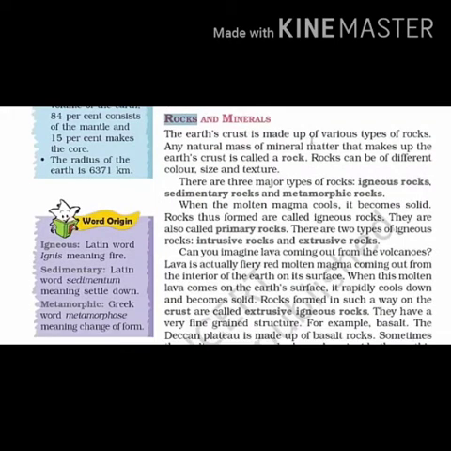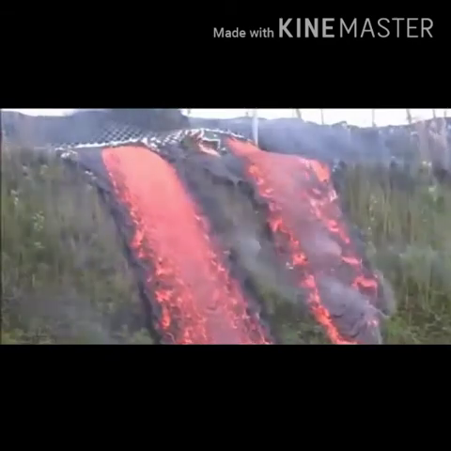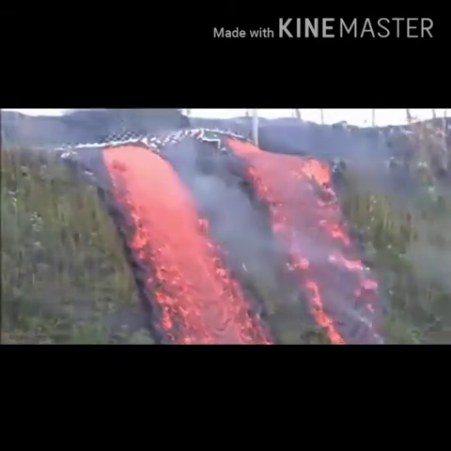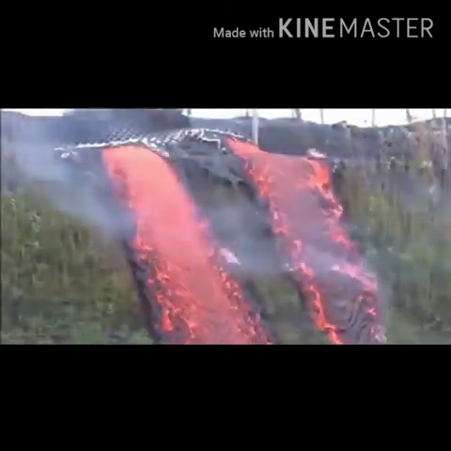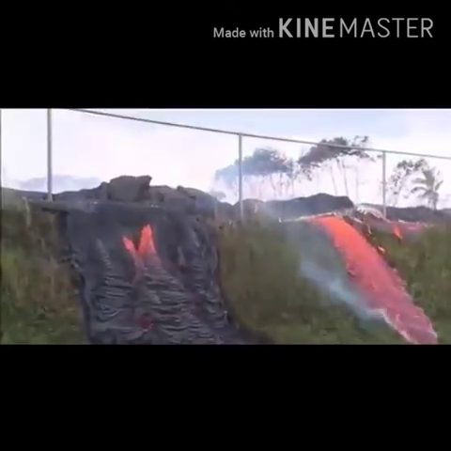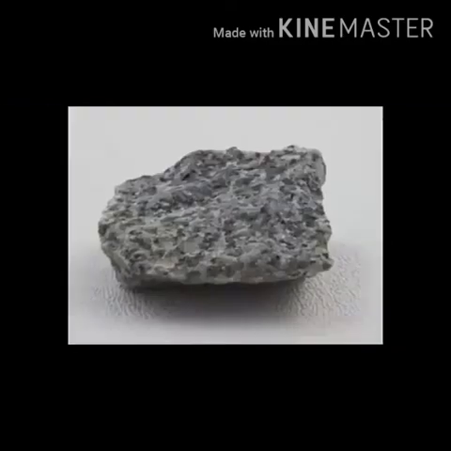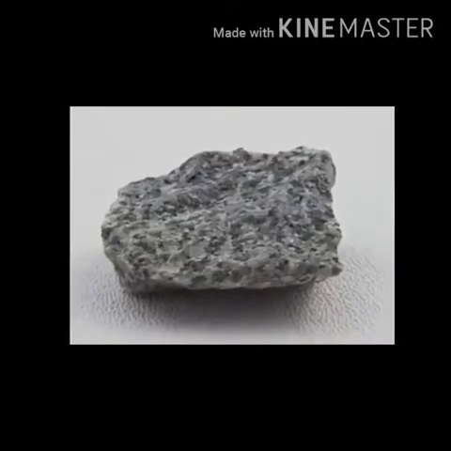Now let's read about rocks. The Earth's crust is made up of various types of rock. Rocks can be of different color, size and texture. So let's try to read and identify the major types of rock. They are igneous rocks, sedimentary rocks and metamorphic rocks. Now imagine lava coming out from a volcano. It is actually fiery red molten magma coming out from the interior of the Earth onto its surface. And when this red molten hot thing cools down on the Earth's surface, it rapidly cools down and becomes solid. So the rock formed in such a way is called igneous rock.